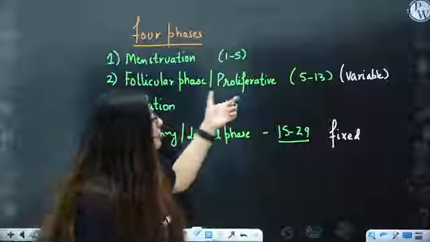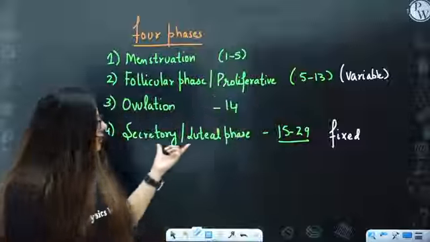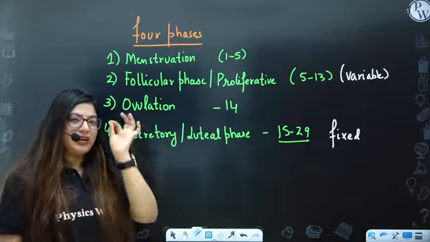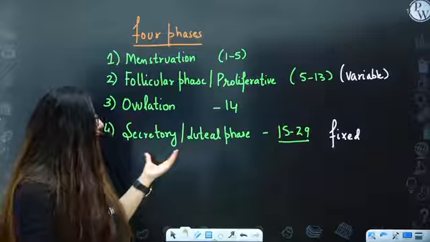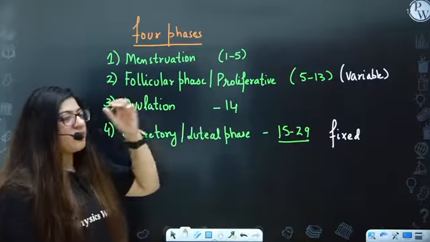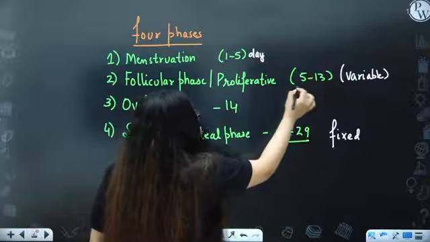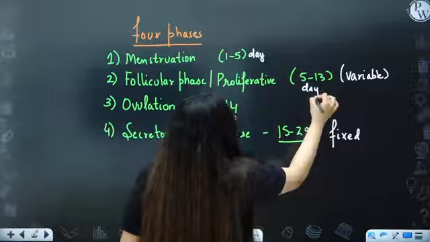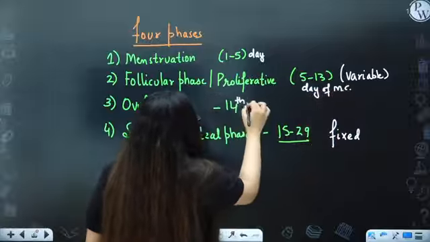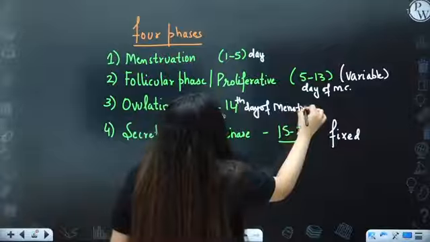Okay. So if this gets disturbed, the ovulation will get disturbed. But this phase is always fixed. After the ovulation has taken place, it will only take 14 days. The luteal phase is for 14 days only. This one which I am writing are the days, like first to fifth day. And this is the 5 to 15th day of menstrual cycle. And this is 14th day of menstrual cycle. I'm not writing 14 days. I'm writing the 14th day.